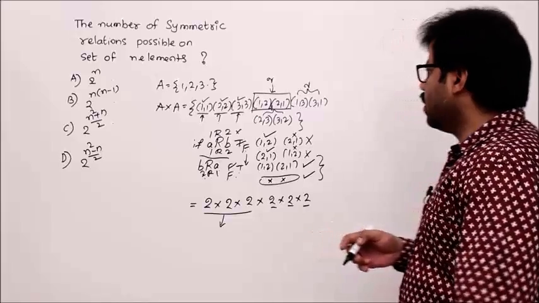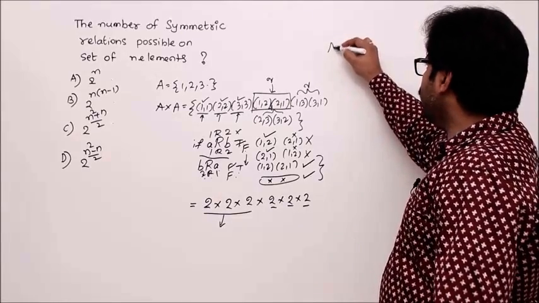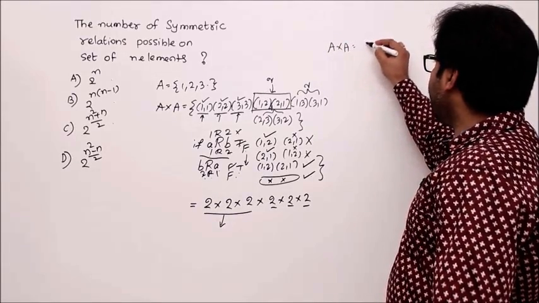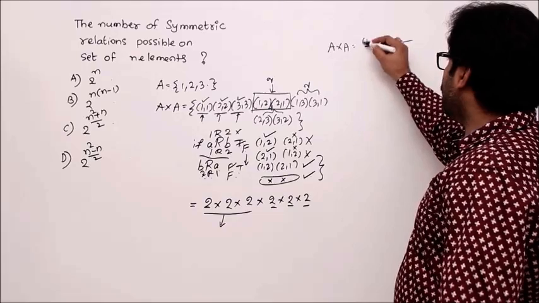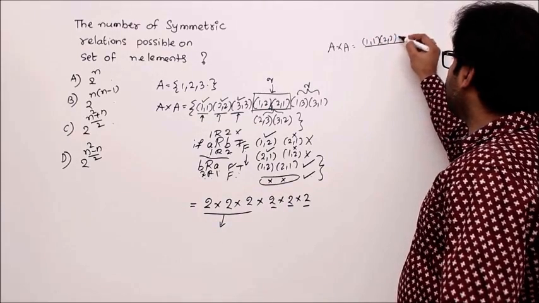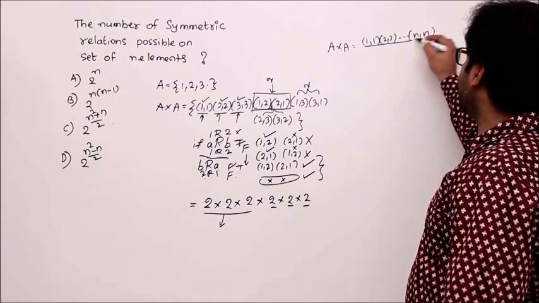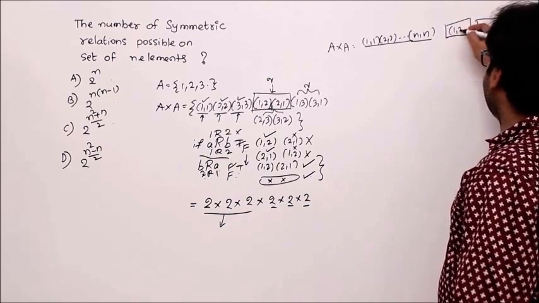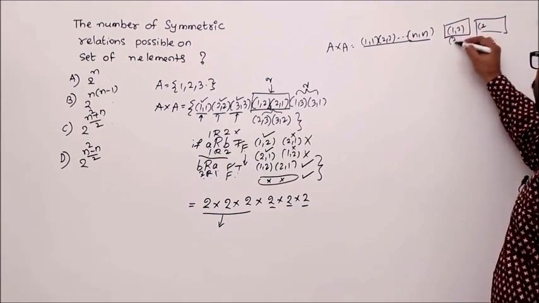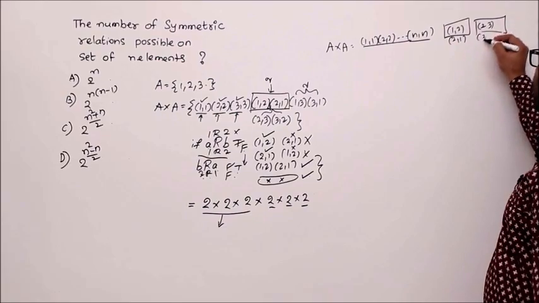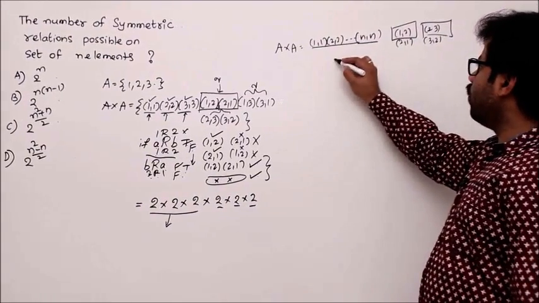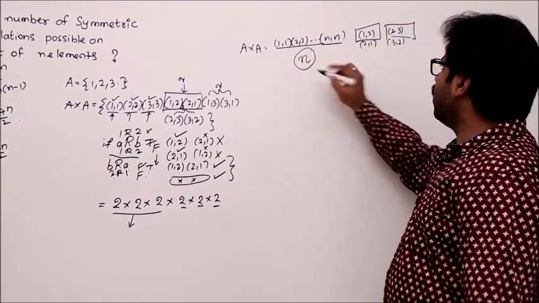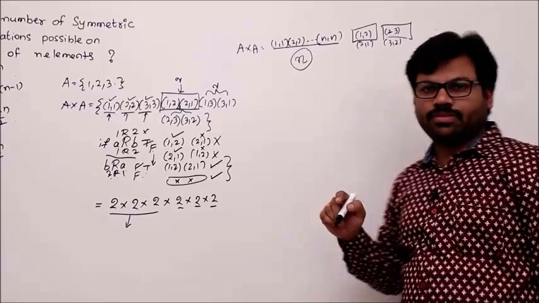Let's generalize it. In the general case, what happens? You will have A cross A that contains n square elements, right? So 1 1, 2 2, this kind of n elements, and remaining groups like 1 2 2 1, 2 3 3 2, this kind of groups, right? We know that these elements are n, and how many groups can be formed?